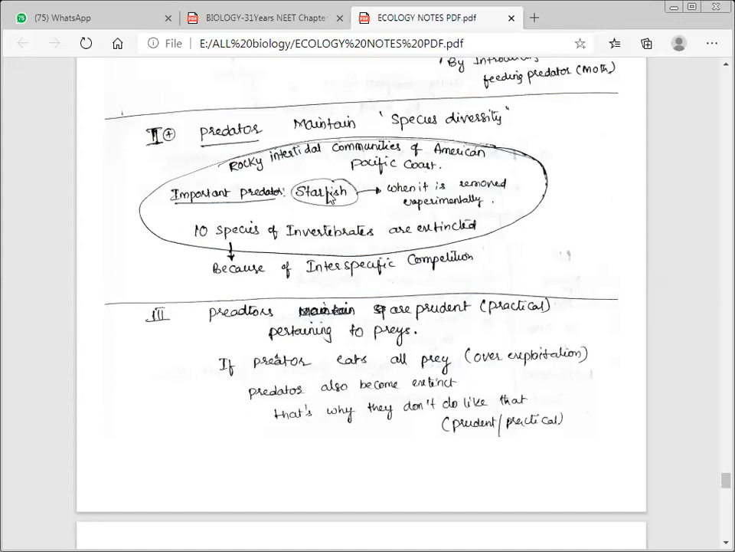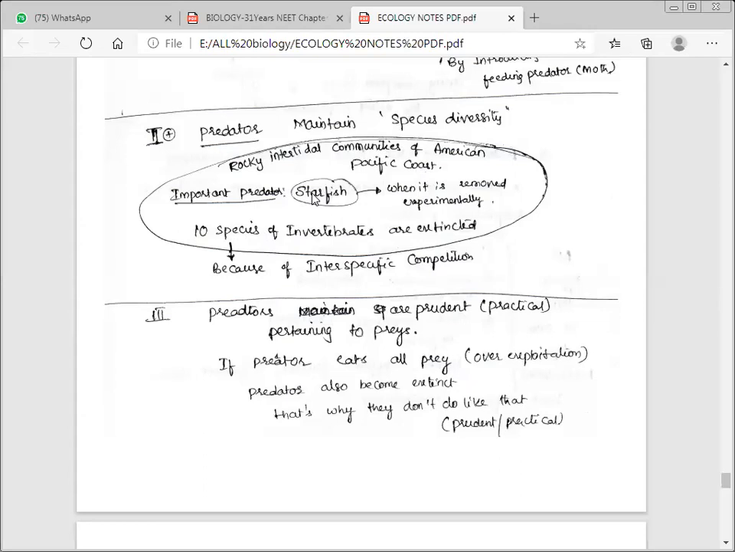Pisaster is a starfish. What is a starfish? It is a predator, an important predator. In a field experiment, all the starfish were removed experimentally from that area. So who are the prey? Some 10 species of invertebrates are prey for this particular starfish. Okay, so what do you think happens when this particular predator is removed?